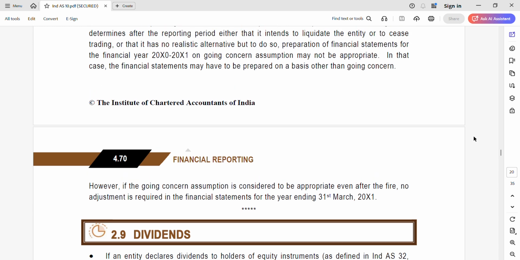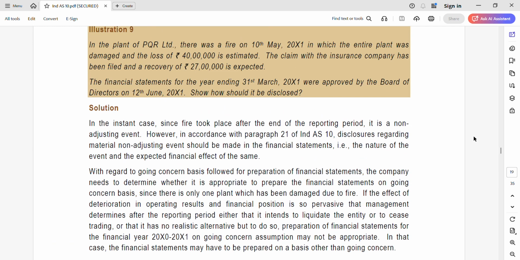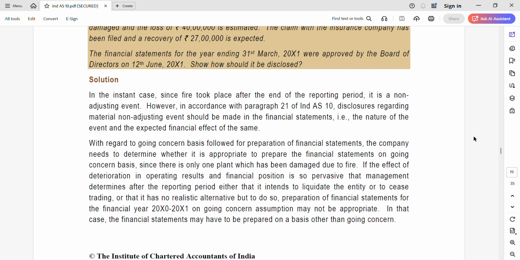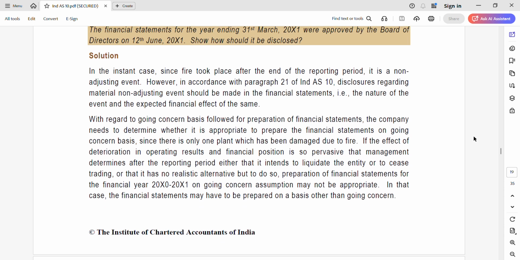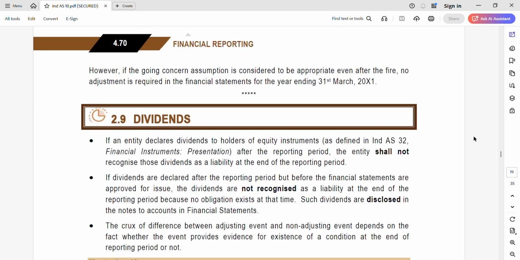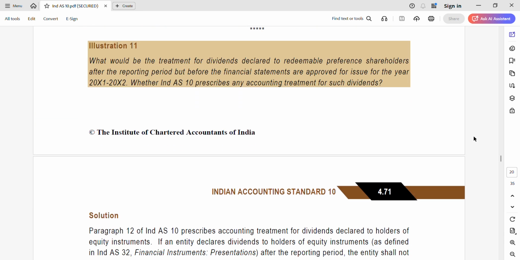Before we go to the last question, let's quickly recap once. First one is the nature of the event and the expected financial effect of the same, and next is it intends to liquidate or to cease trading, or it has no realistic alternative. These are the key terms, and also presenting the answer from the going concern angle. So moving on to the next question, the last question, that is illustration 11.